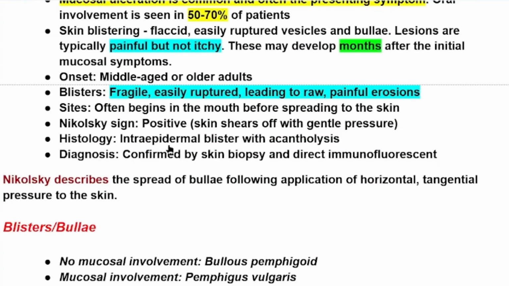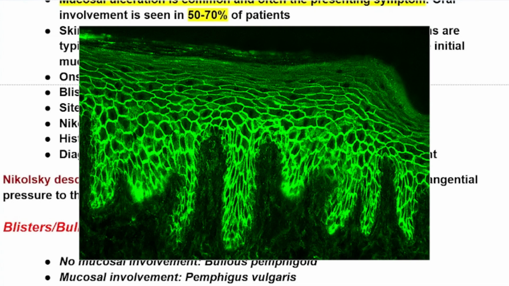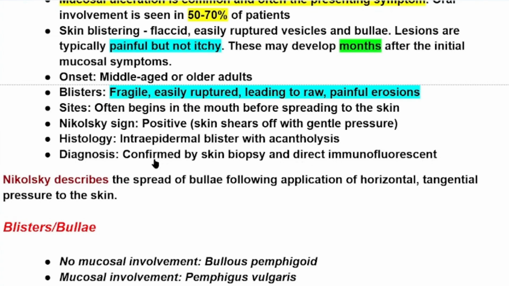Histology: usually we can see an intraepidermal blister with acantholysis. An intraepidermal blister is important in Pemphigus vulgaris. We can see acantholysis also. Diagnosis is usually confirmed by skin biopsy and direct immunofluorescence. Diagnosis is usually made with clinical presentation, signs and symptoms, but we can confirm it by skin biopsy and direct immunofluorescence.